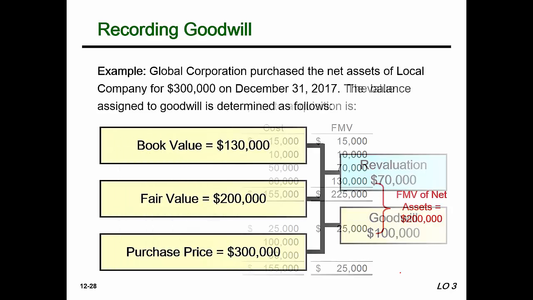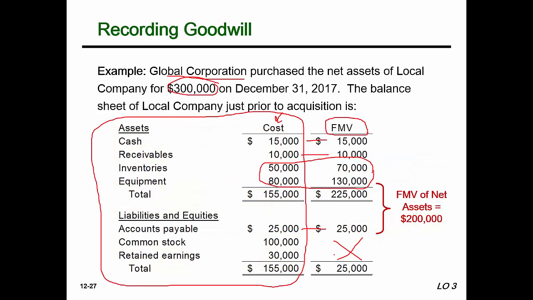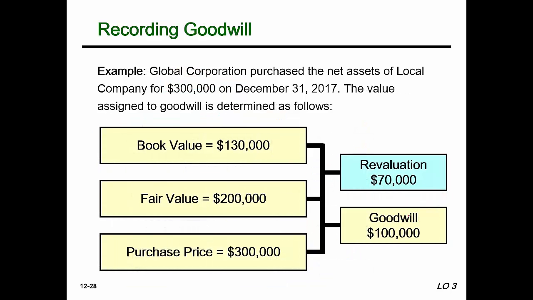So what we have here is the fair market value is $200,000. We're paying $300,000, so we're going to have goodwill recognized of $100,000. What they're trying to get across with this slide is that the difference between the purchase price and the fair value is what is recorded as goodwill, not the difference between book value and purchase price.